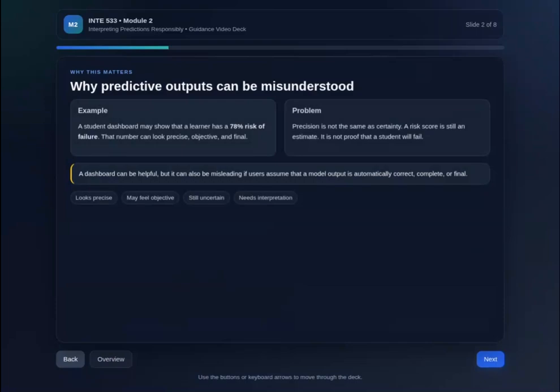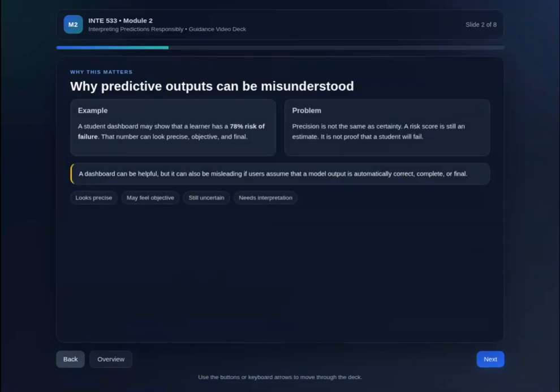So let's begin with why this matters. The student dashboard may show that a learner has a 78% risk of failure. That number can look precise, objective, and final, but precision is not the same as certainty. A risk score is still an estimate. It is not proof that the student will fail. This is where misunderstanding begins.